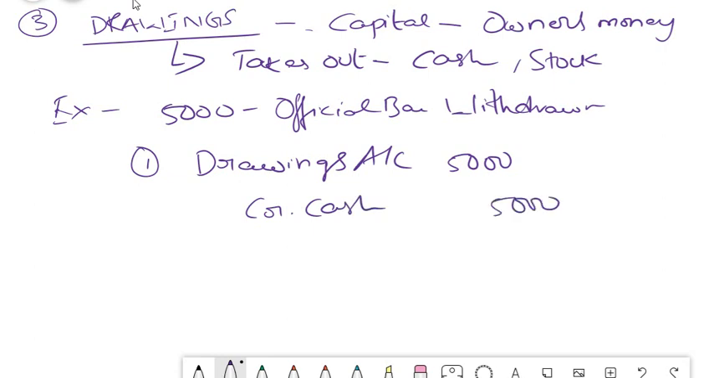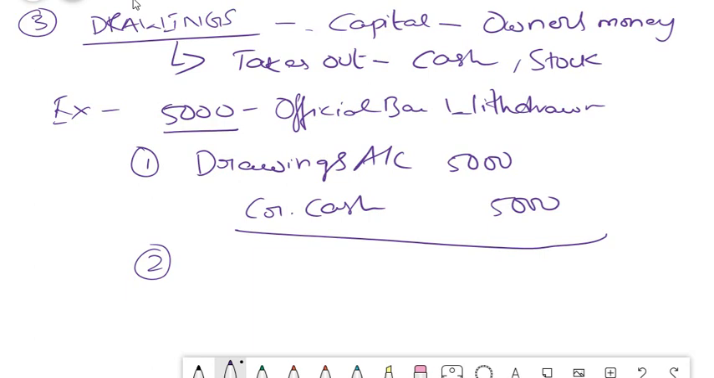Even if you identify one part of the transaction, the other one is easy. Here you can straight away say that cash is going out, so simply you credit cash, and the debit of it should go to an account called drawings account. Now this drawings account should be adjusted in your capital. So what you should do, you should transfer this drawings account to your capital account, friends.